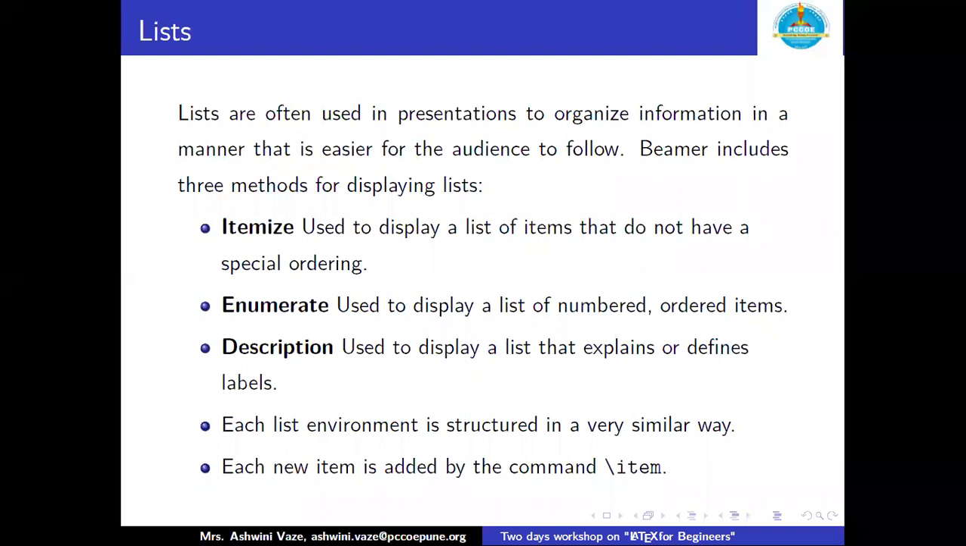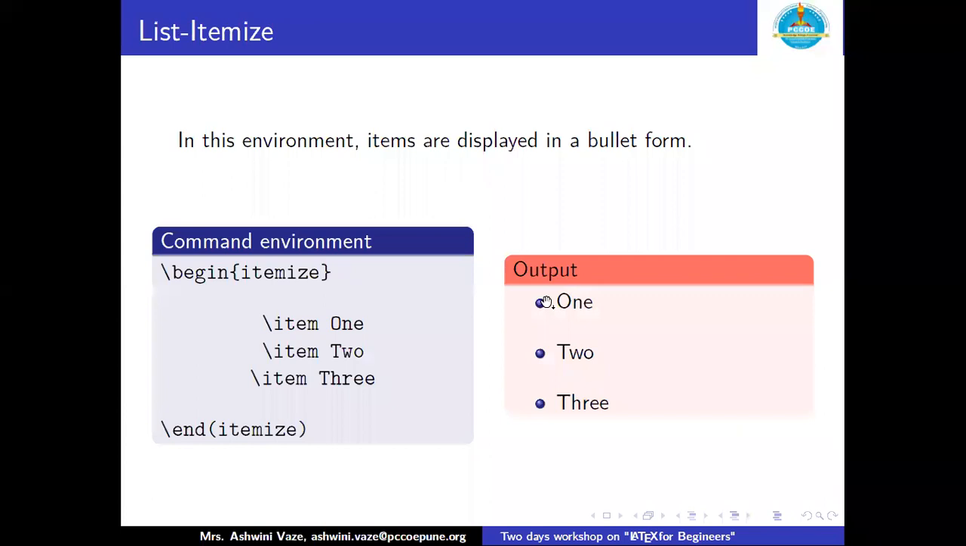Each list environment is structured in a very similar way. Each new item is added by the command \item. Now it is a bit different environment than the earlier two we have seen, so let me explain first. The list, itemize. In this environment, items are displayed in bullet form.